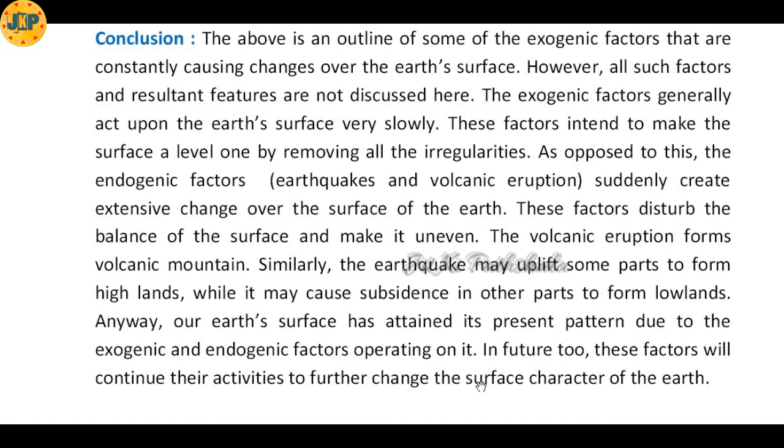So finally, we can say that whatever landforms we have on the Earth's surface are the results of two factors, endogenic and exogenic. In future too, these factors will continue their activities to further change the surface character of the earth. In conclusion, whatever landforms we have on the earth's surface are the result of endogenic and exogenic factors, and in future also, different kinds of changes will occur because of them.